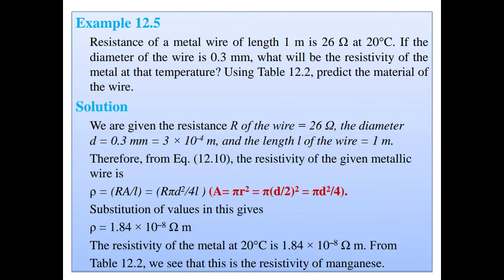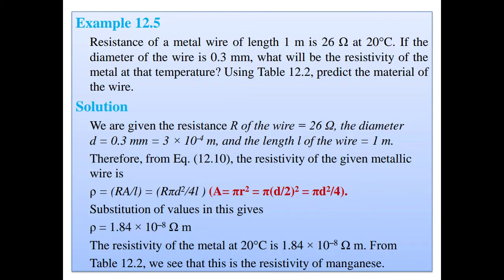And if we write it in terms of diameter, then diameter by 2 is equal to radius, so d by 2 square, so it will be pi d square by 4. We will put this value in this formula, and in this way we get this formula. We simply take the values, put the values, do the calculations and find the answer.